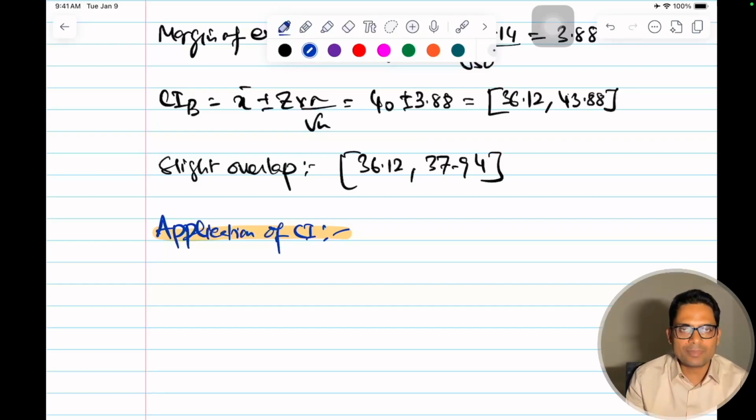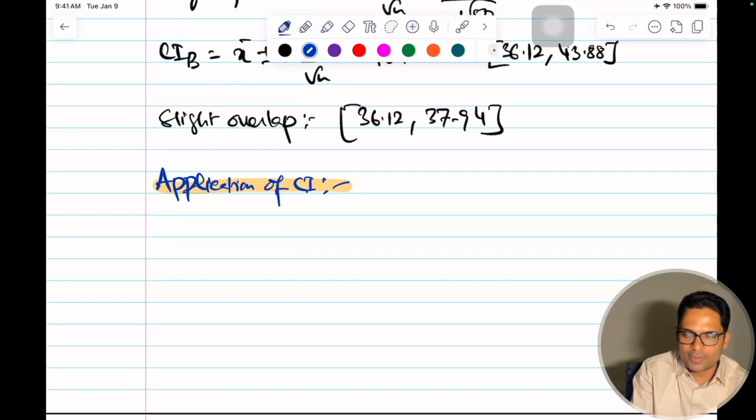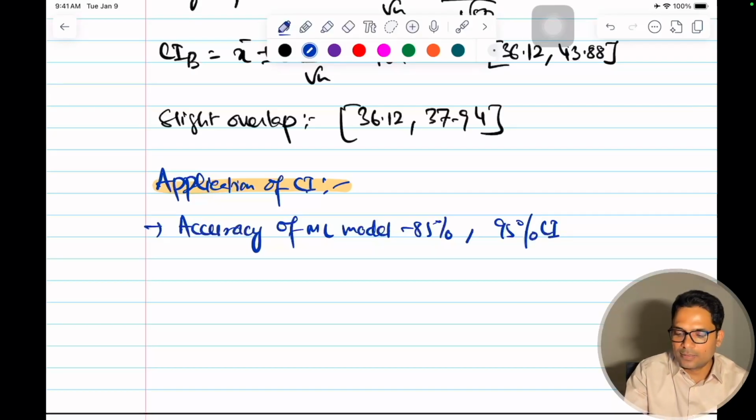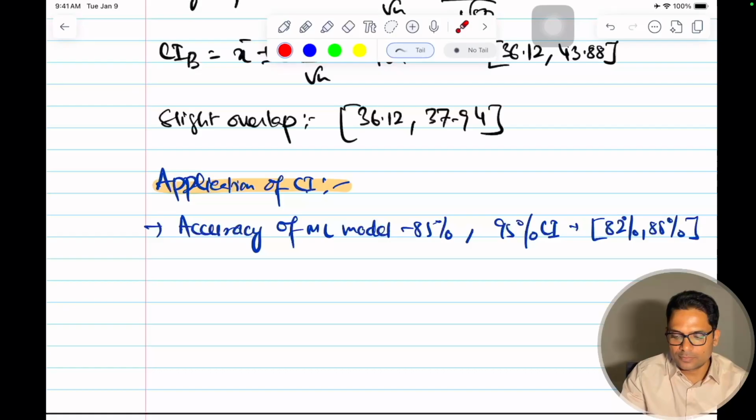Instead of giving one point estimate, if I go and tell my manager that this model is performing with an accuracy of 85%, instead of that, if I tell that with 95% confidence interval, this accuracy is lying between 82% and 88%, then this is a better metric to give your manager or whoever it is.